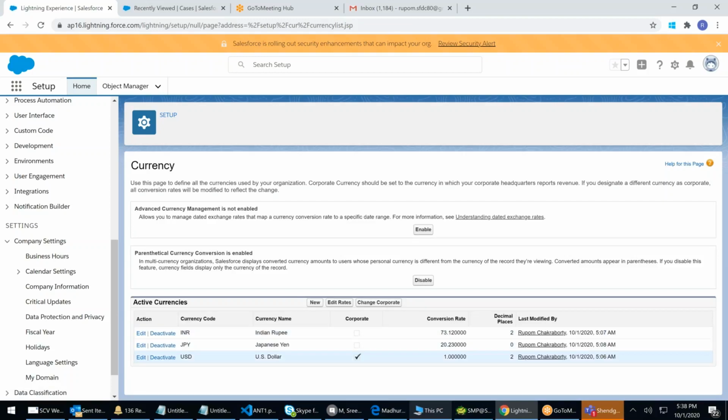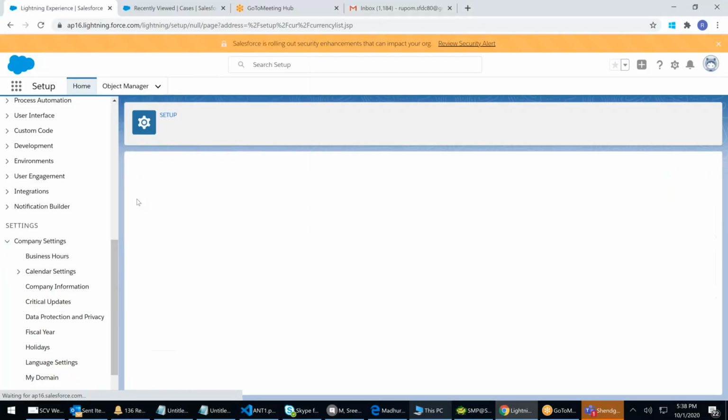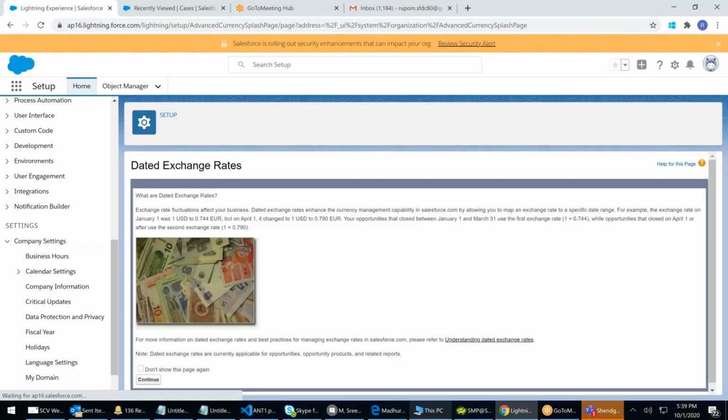Now, do you want future date rated currency setup? If yes, then go ahead and enable advance. Once you enable advance, you can't disable it. Yes, enable. Now you see that I have enabled future rated. All the currency rates are gone. The fixed rates that I created are gone, vanished. You have manage date rated currency, dated exchange rates.